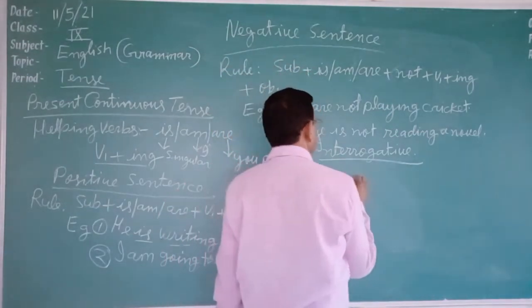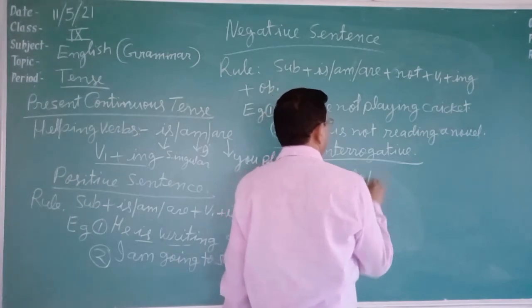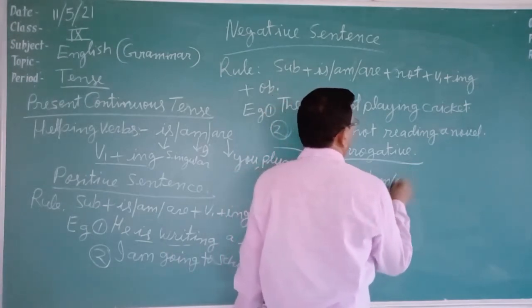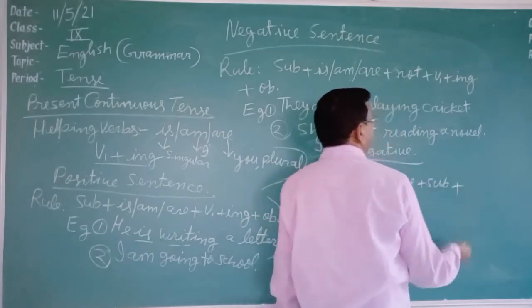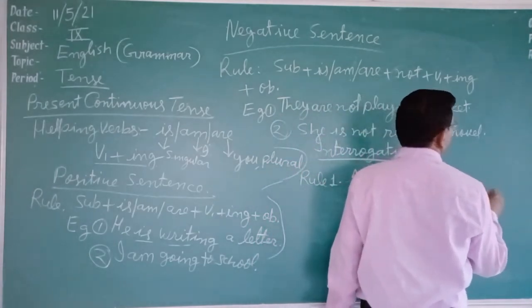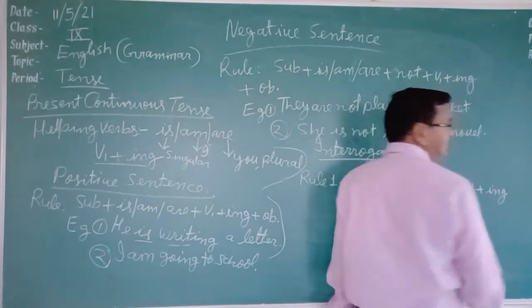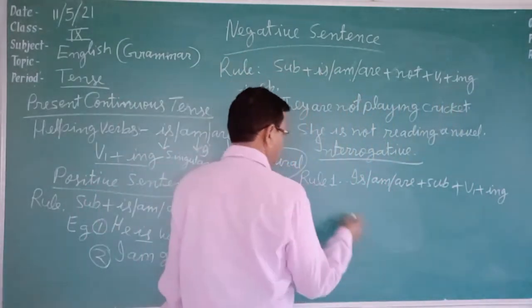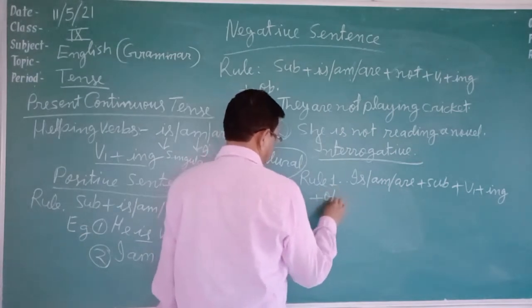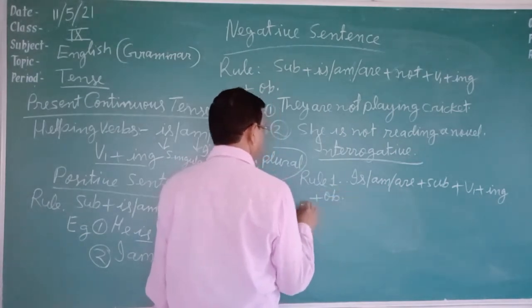So is, am and are plus subject plus verb first form plus ing plus object. This is the rule.